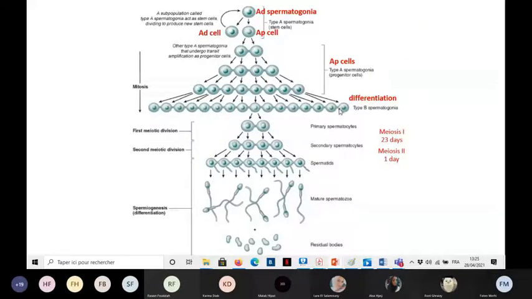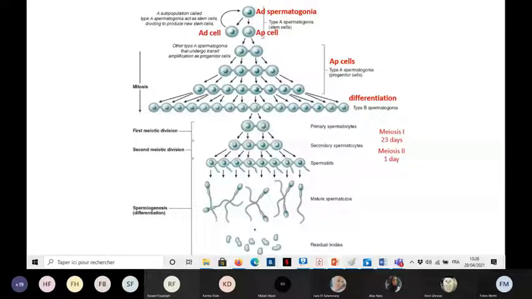The type B will divide by mitosis to give the primary spermatocytes. Yes, it is the last cell that does not enter the meiosis. Those that undergo meiosis are the primary and secondary spermatocytes.